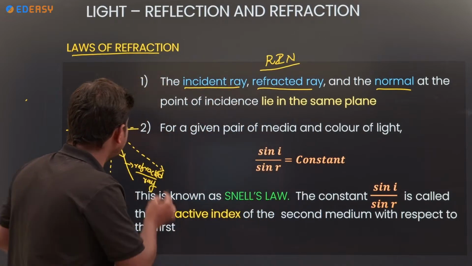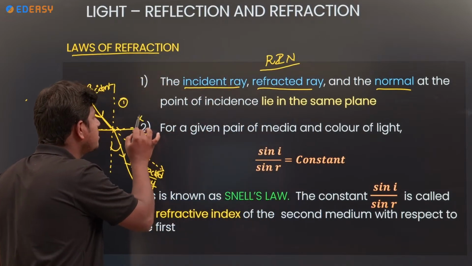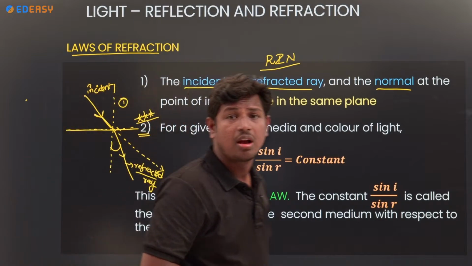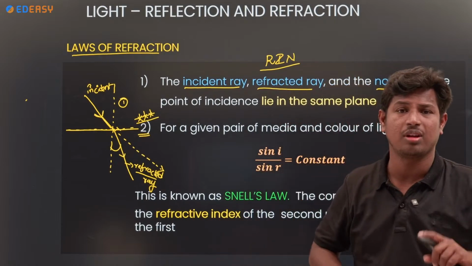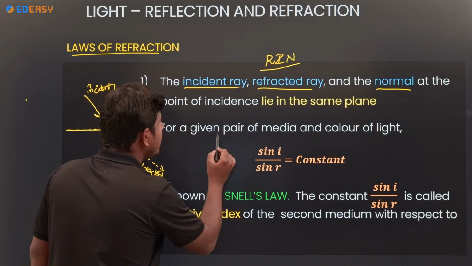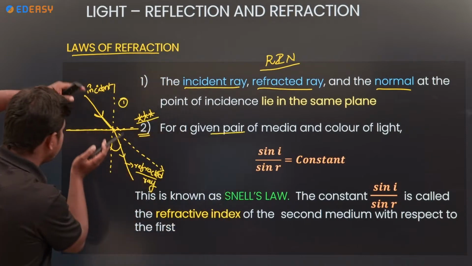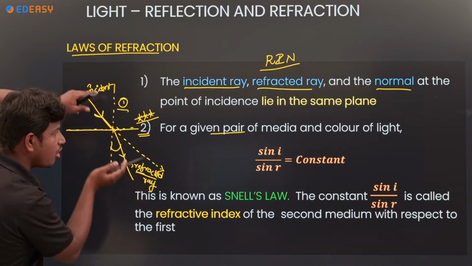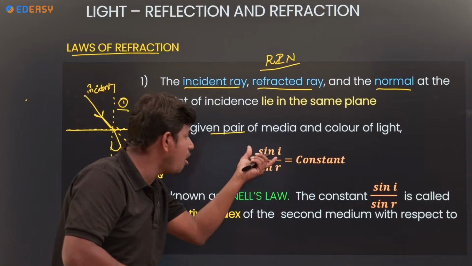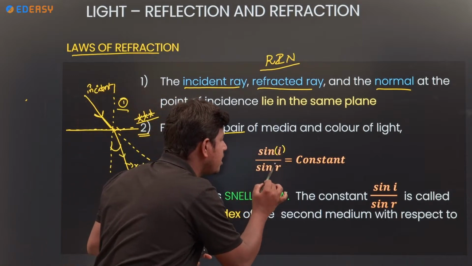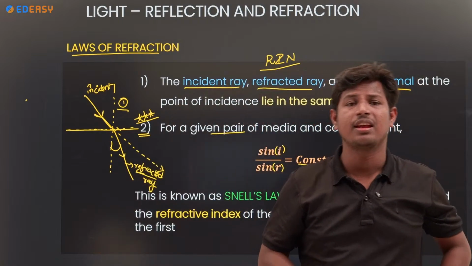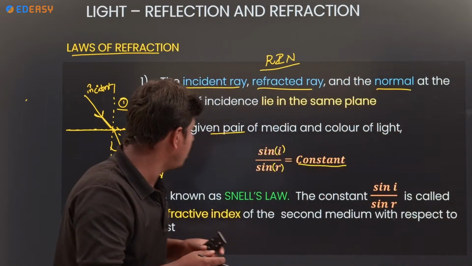Next, the second law of refraction, which is very important for numericals and conceptual questions. What is the second law of refraction? For a given pair of media, medium 1 and medium 2, a combination, a pair of media, the ratio of sin i by sin r is equal to a constant.